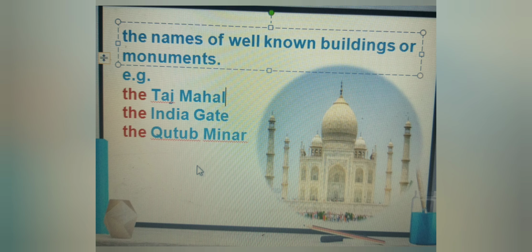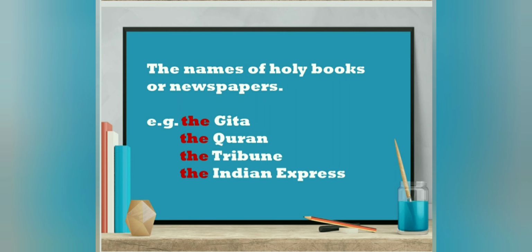Next, "the" is also used in front of the names of known buildings or historical monuments. For example, the Taj Mahal, and next example, the India Gate. India Gate is a very famous place, so the India Gate. And similarly, the Qutub Minar. Qutub Minar is a historical building, so we have used "the" in front of Qutub Minar. We also use "the" in front of the names of holy books, or you can say sacred books or religious books, or before the names of any newspaper.